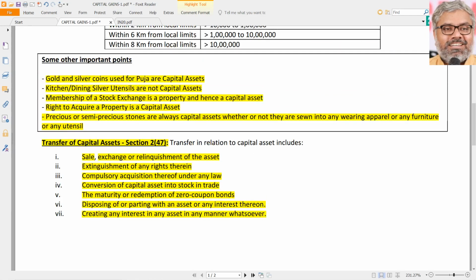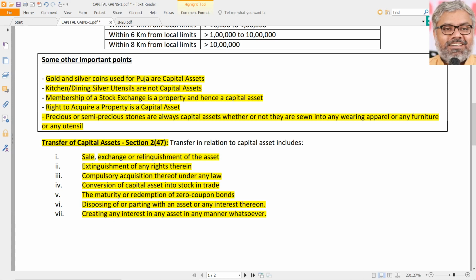Anybody who is creating an interest or ownership, or whatever type of interest it is, in favor of some other person in an asset in any manner whatsoever, that is called a transfer. These general things we cannot apply practically. They are just included in the law so that the purview of the law is broader. But particularly, what we should think about is that each of them is a transaction.